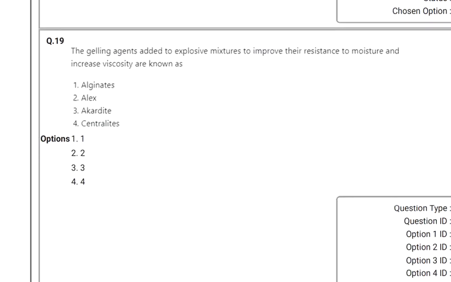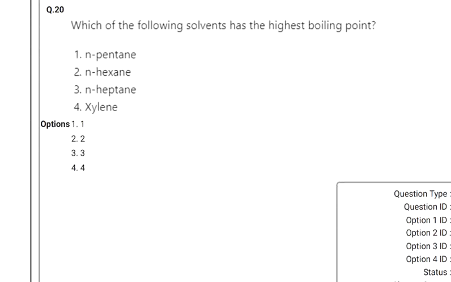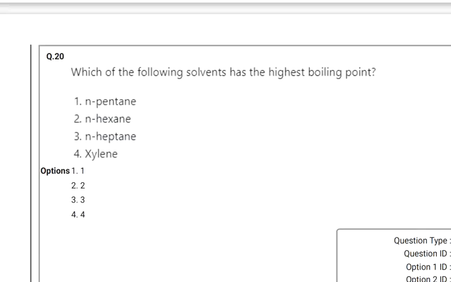Then the gelling agents added to explosive mixtures to improve their resistance to moisture and increase viscosity are known as alginates. Then option 1 is correct. Which of the following solvents has the highest boiling point? It is xylene. Xylene has the highest boiling point because xylene has more density.